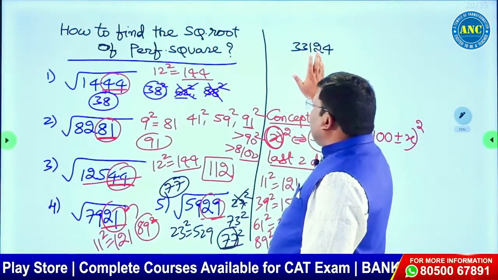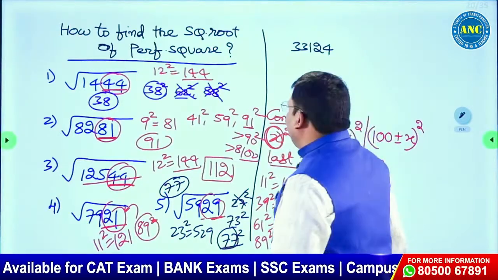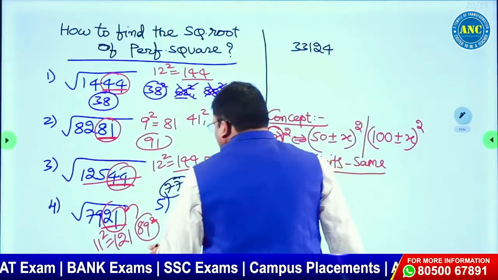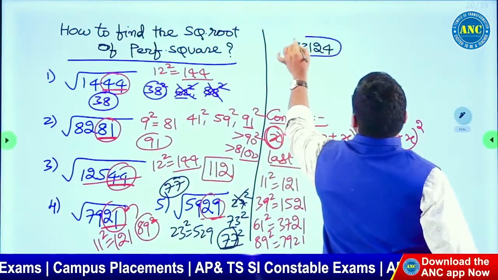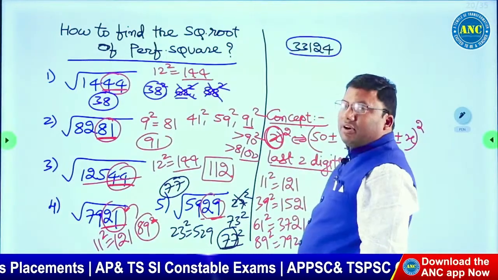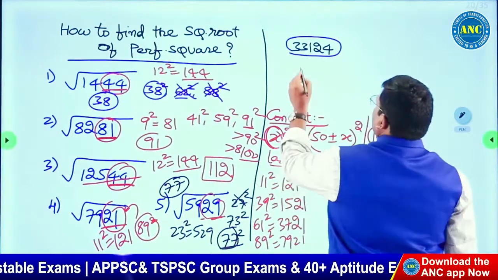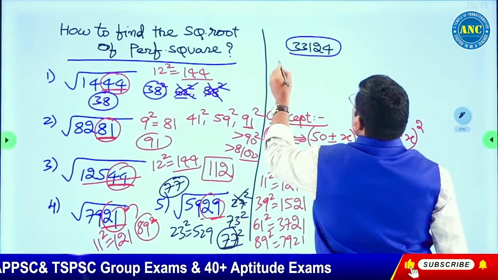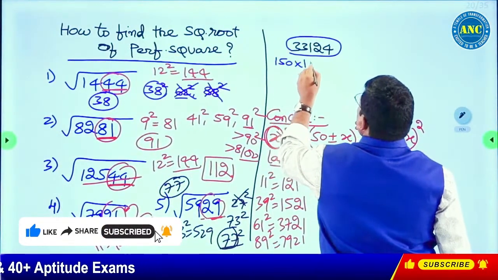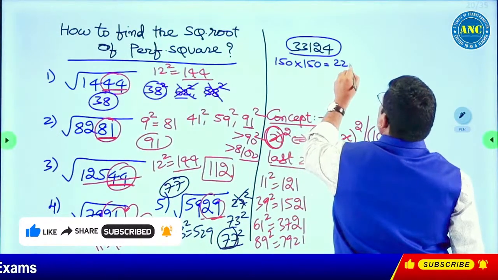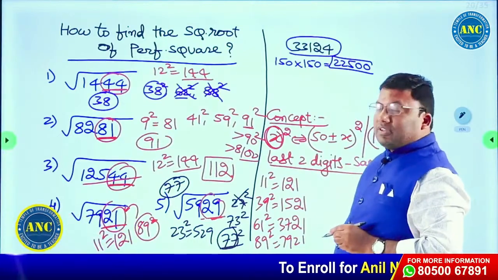Now it is 33,124. If you can find the nearest perfect square, if you see 33,000, suppose 150 whole square is 22,500.